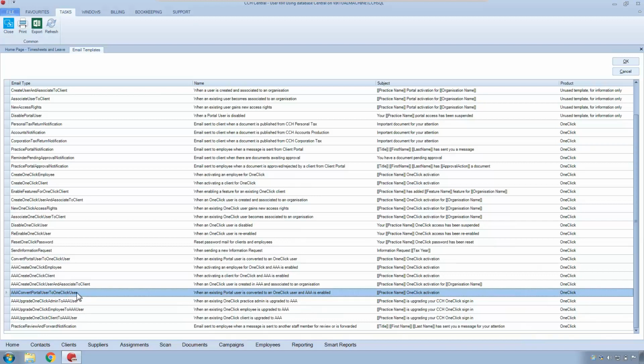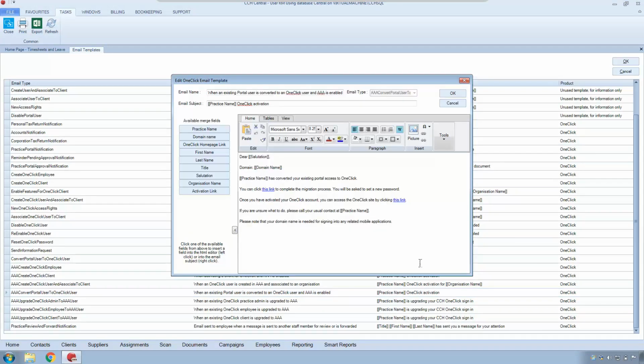Now if we take a look at this template, I'll just double click on it. The difference between this template and the standard template for standard migration is you actually have two links within the template. The first one is the link to AAA for the migration process. This is the link that the client will click on when they receive the migration email in order to activate their new account. The second link is the one that they will use in the future to log into OneClick after they've activated their account the first time.